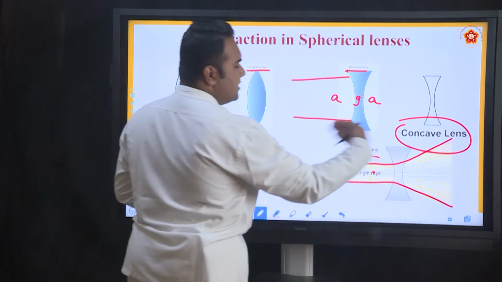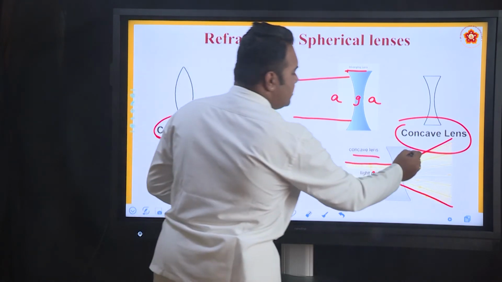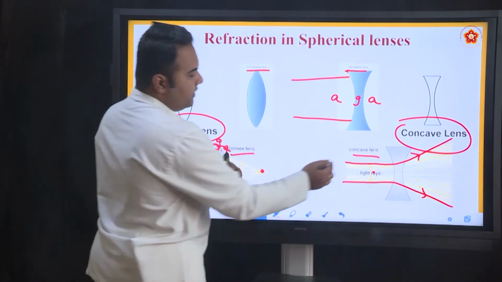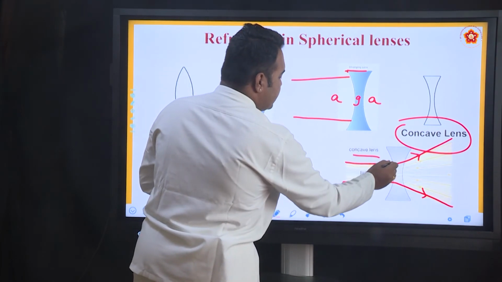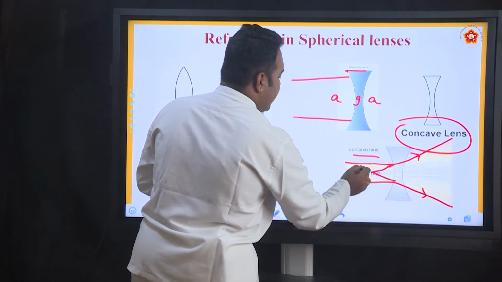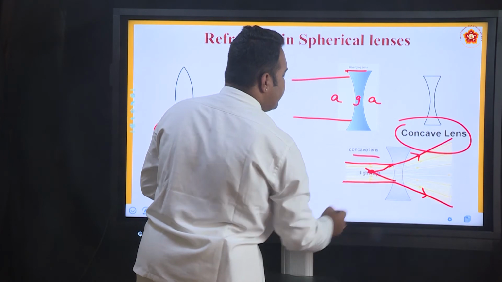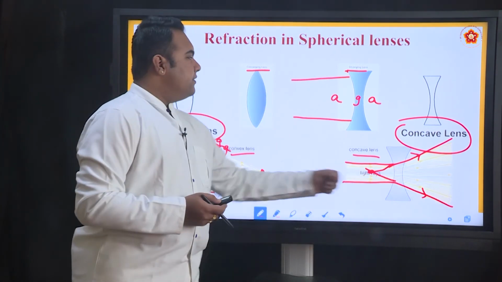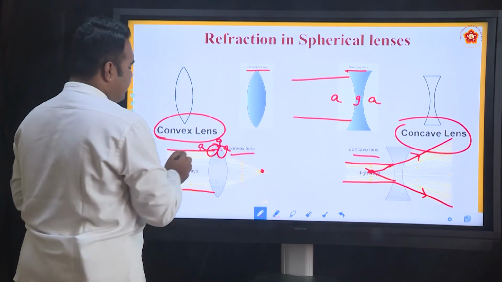So on the other side, after the refraction, these two rays of light never meet. They go off in different directions, but if you extend them back, they appear as if they are coming from a single point, which is defined as the principal focus for a concave lens. Similarly for the convex lens also, same thing.